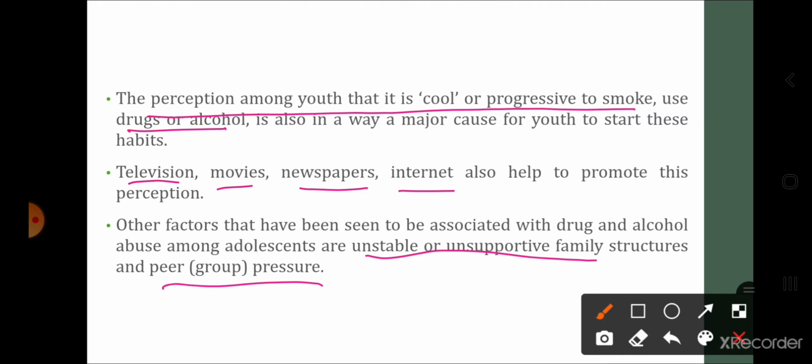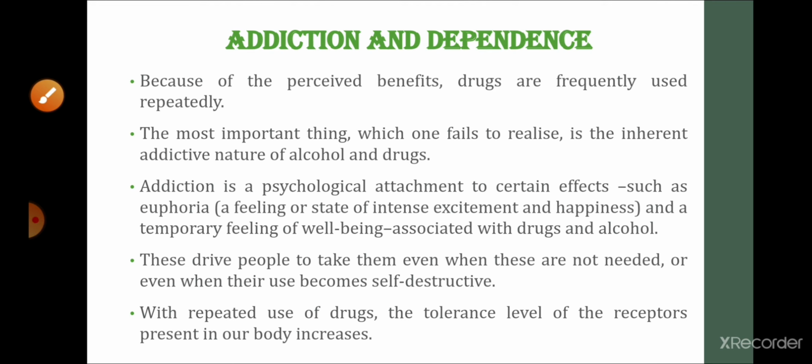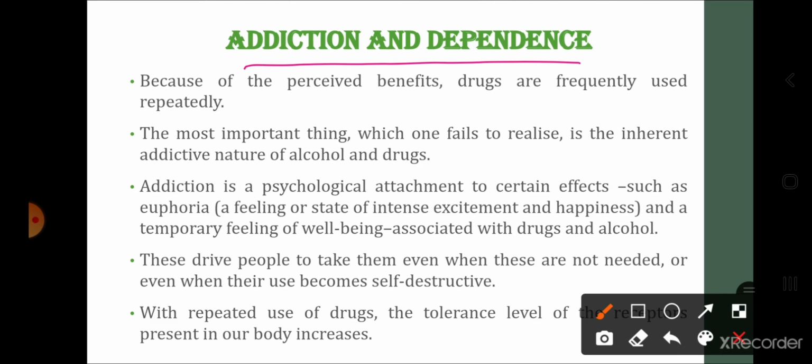And finally there are some other factors like family stable नहीं है या family unsupportive है. Say for example a person is not excelling in academics, so घर से उस person को डांट मिलेगी या ऐसा कुछ होगा. So ये सब unsupportive family है. और group pressure कि चलो अपना एक friends का group है, एक person स्मोकिंग कर रहा है तो वो बेसिकली एंकरेज करता है दूसरे पर्सन को कि तुम भी लो. सो वो ग्रुप का जो प्रेशर होता है, दैट एंकरेजेस द पर्सन टू यूज द ड्रग्स एंड अल्कोहल. Now addiction and dependence.